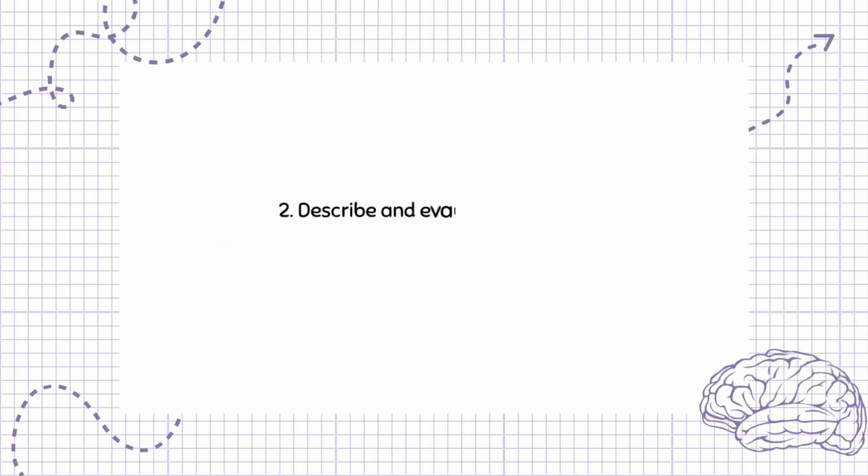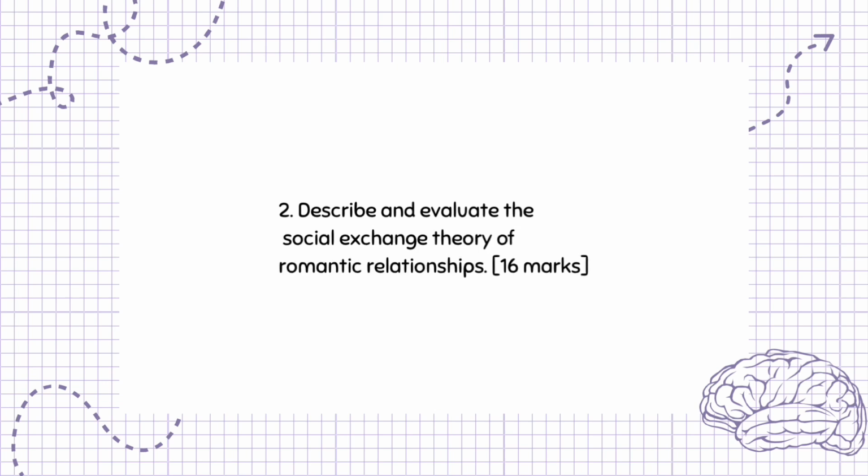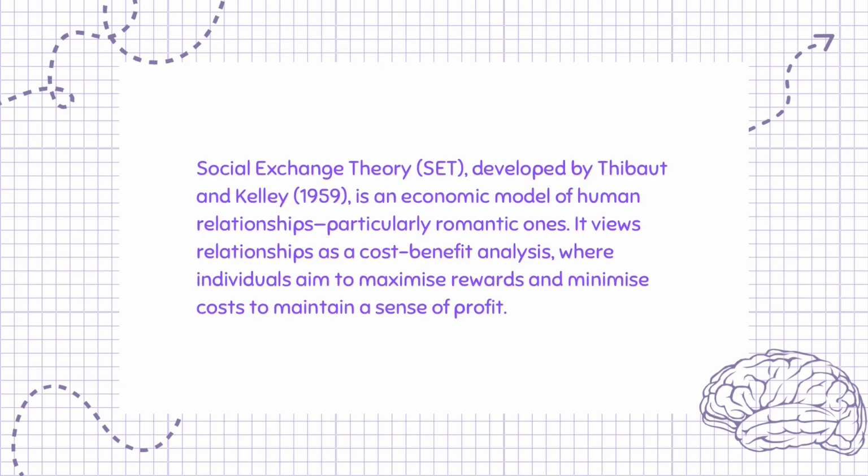Question 2. Describe and evaluate the social exchange theory of romantic relationships. 16 marks. Social exchange theory, SET, developed by Thibaut and Kelley, 1959, is an economic model of human relationships, particularly romantic ones. It views relationships as a cost-benefit analysis, where individuals aim to maximize rewards and minimize costs to maintain a sense of profit.